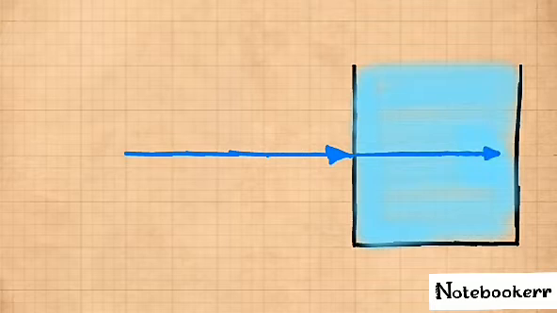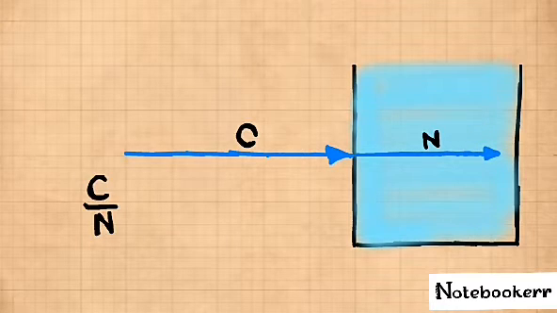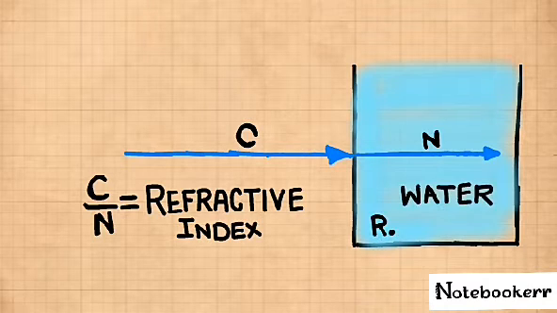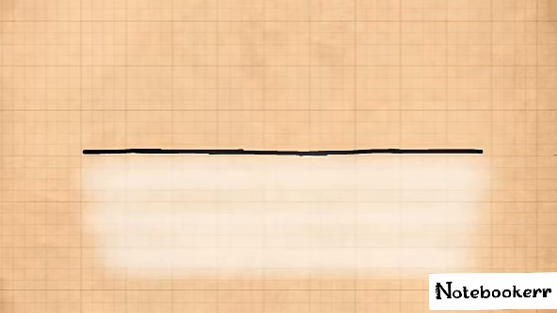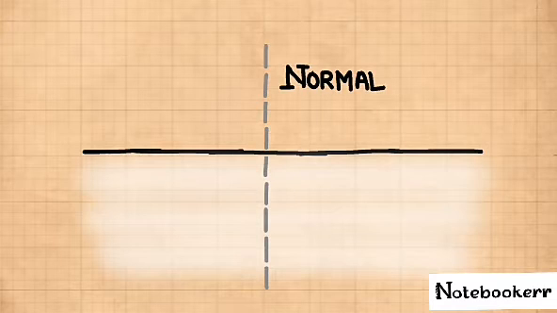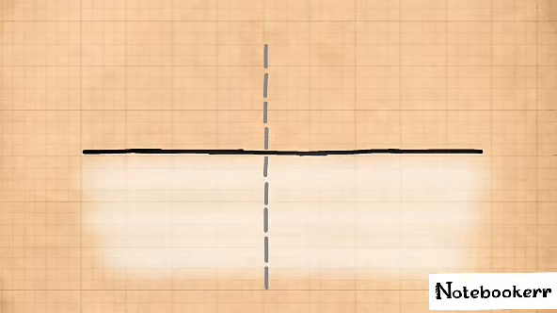So if we divide the velocity of light in vacuum by the velocity of light in that medium, we get the refractive index. Like water has a refractive index of 1.33. That means light travels 1.33 times slower in water than in vacuum. All the angles are measured from an imaginary line drawn at 90 degrees to the separating surface of the two mediums. This is called the normal.